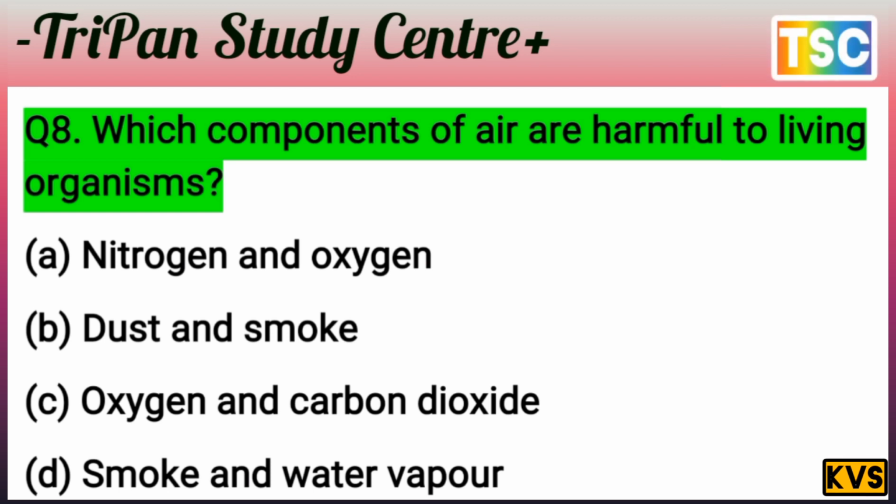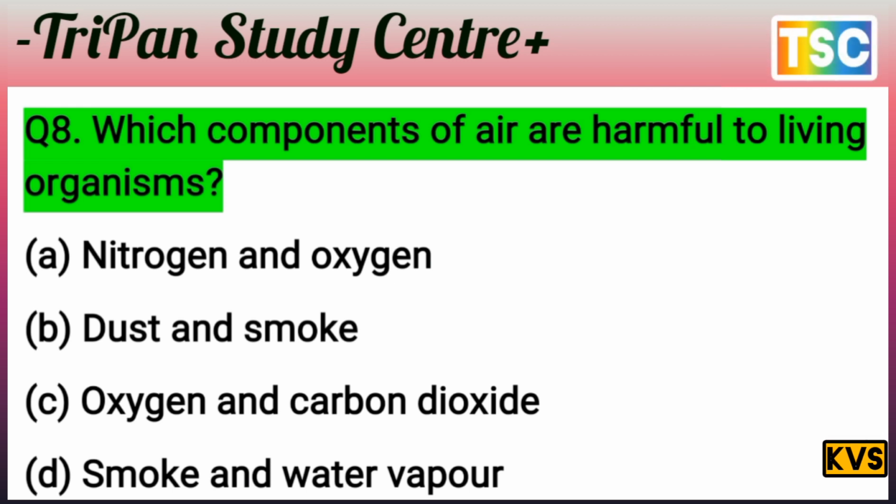You know that question is very interesting. Which components of air are harmful to the living organism? Nitrogen and oxygen are the most important components in the air. They are not harmful. And smoke and water vapor: smoke is harmful, but water vapor is the most important phenomenon here. It means option D is not correct.